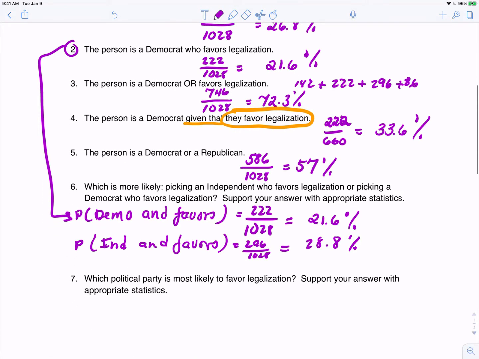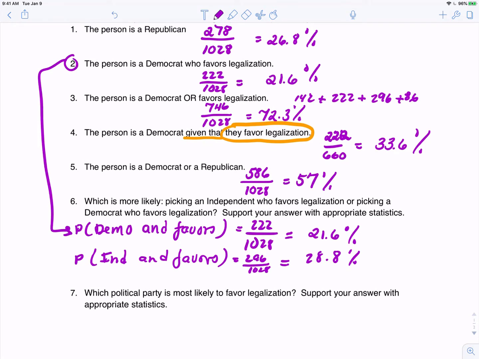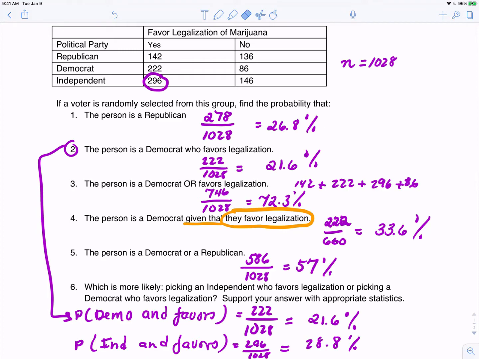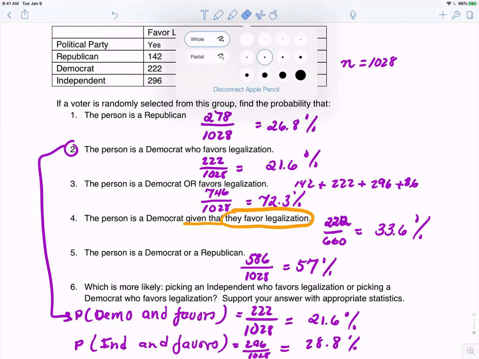All right, last problem. Which political party is most likely to favor legalization? Support your answer with appropriate statistics. Here we have three different parties, but you notice that the number of each party in the sample is not equal.